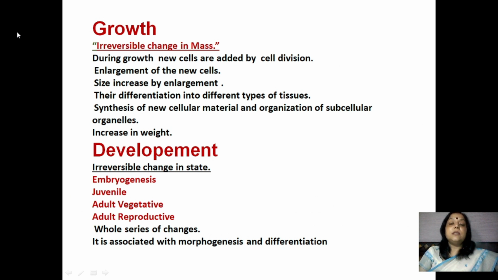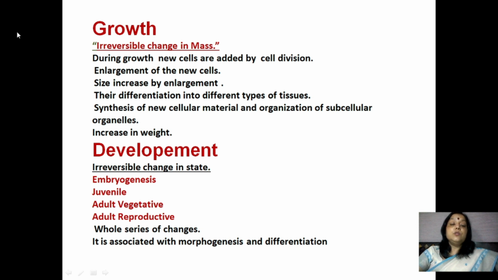During growth, new cells are added by cell division. Continuous cell division in the meristematic regions takes place, and after this, the enlargement of these newly formed cells takes place. Due to the enlargement, the cell size increases. After this, the differentiation of these cells takes place into different types of tissues, and these tissues together form organs. During this, synthesis of new cellular material and organization of subcellular organelles also takes place.